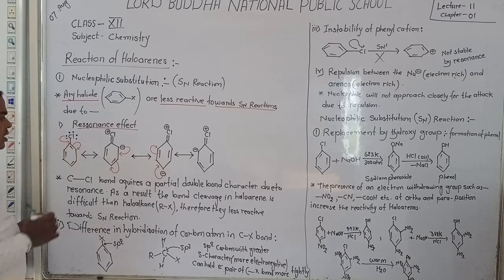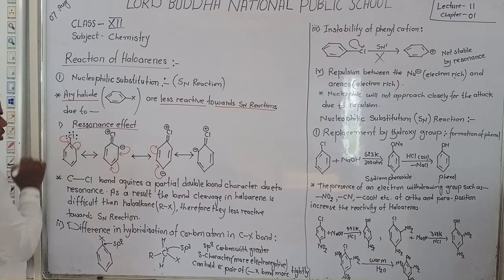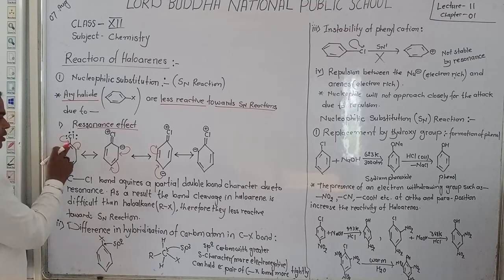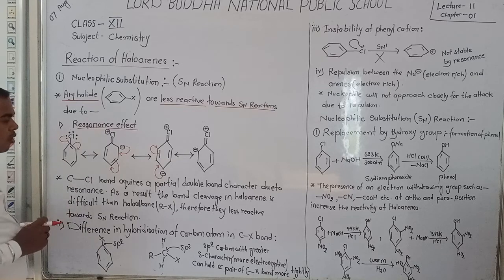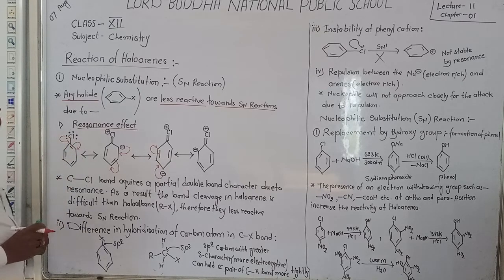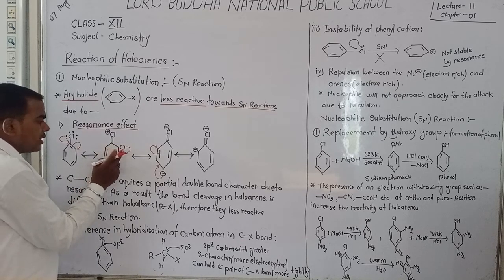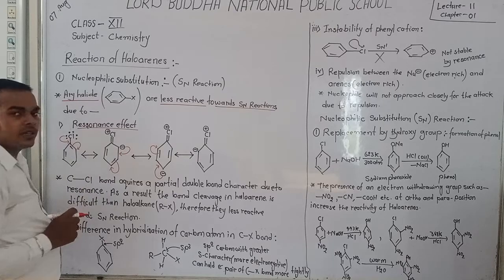When electrons come to this carbon, multiple bonds form and electron density increases. Due to increased electron density, the pi electrons move to the next carbon, and the next carbon acquires a positive charge and chlorine acquires a negative charge.